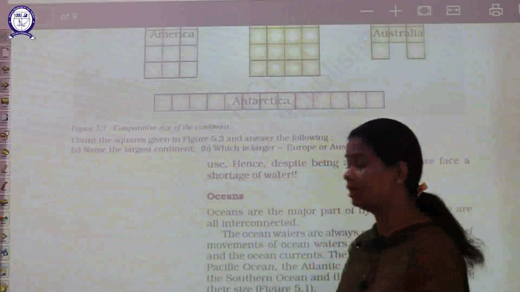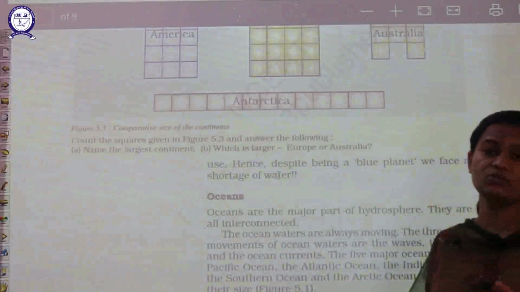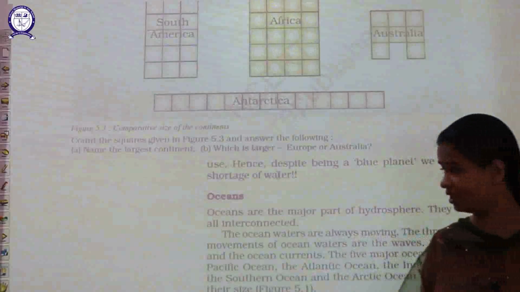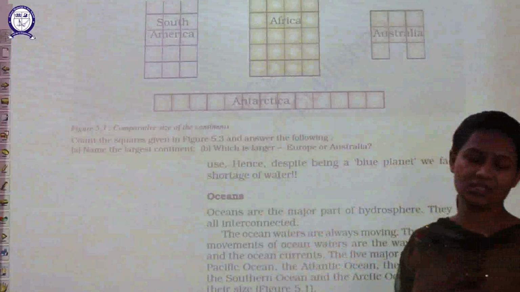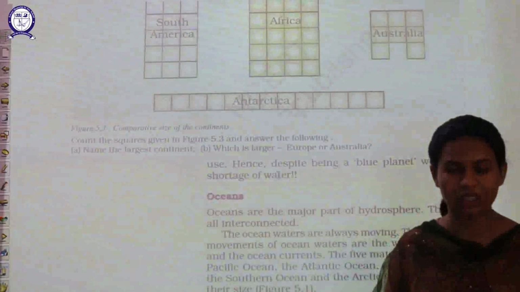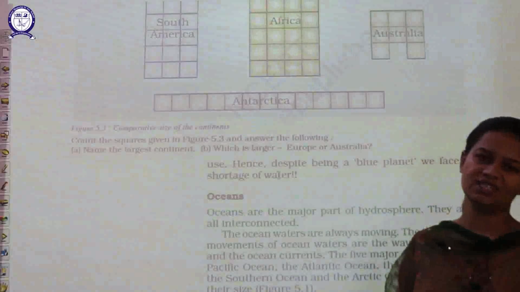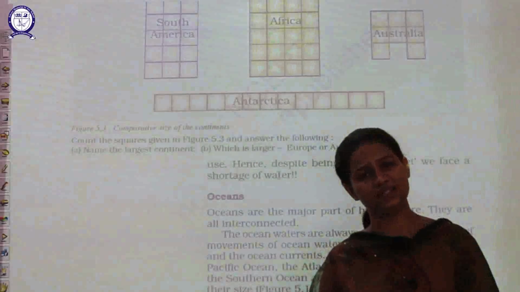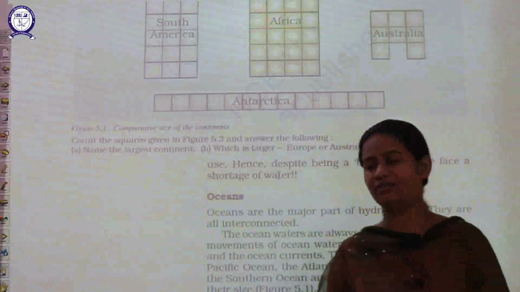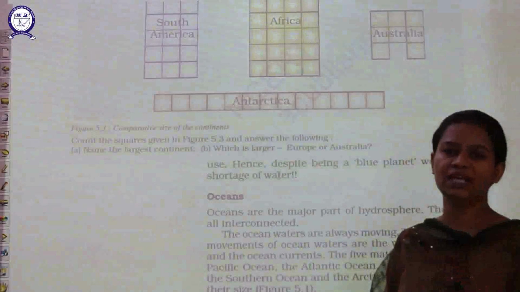Thereafter students, I already told you this thing: as we have a very limited quantity of fresh water available with us, we usually face the problem of scarcity or shortage of water on the earth's surface, and that is why we are always told that we need to conserve water for ourselves so that we can use it in a better way.